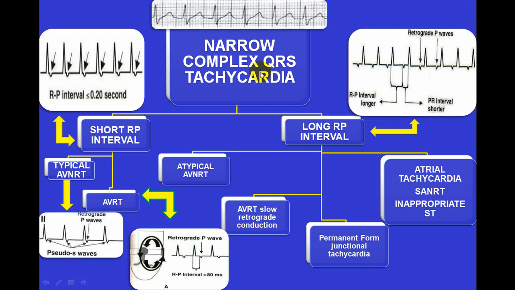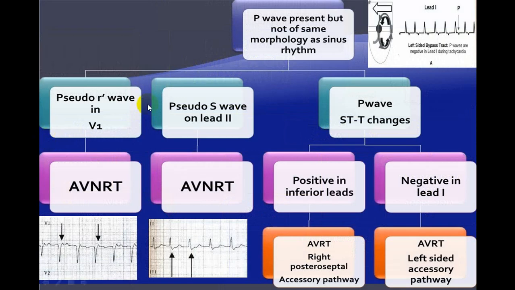If it is a narrow complex, look at the RP interval. If it is less than 0.2, these are the possibilities. If it is more than 0.2, meaning a long RP interval, these are the possibilities. These are the four possibilities. And if it is less than 0.2, these are the two possibilities, AVRT and typical AVNRT. So just go through at leisure time.